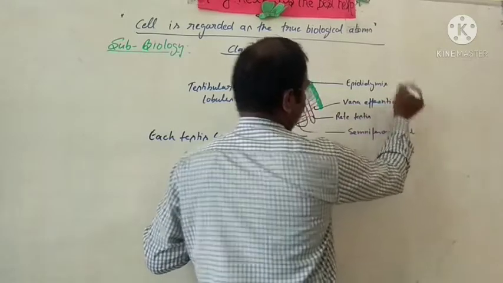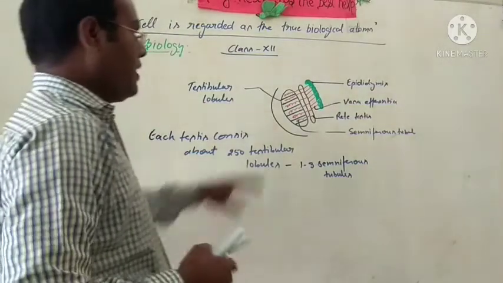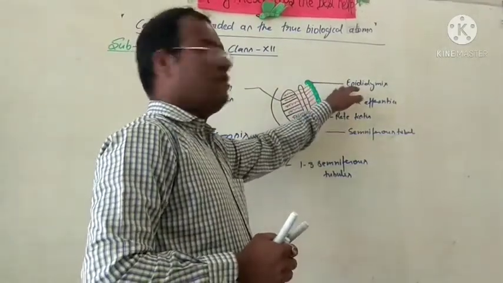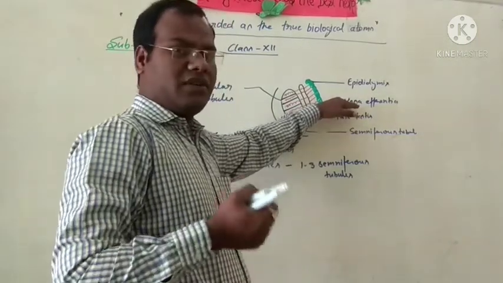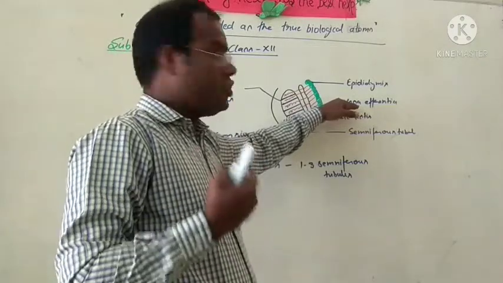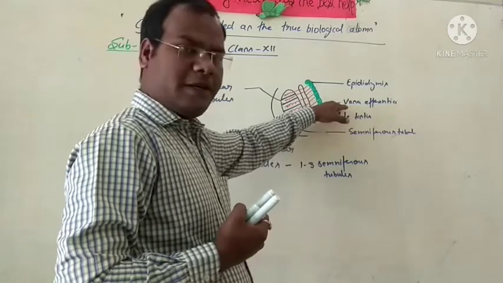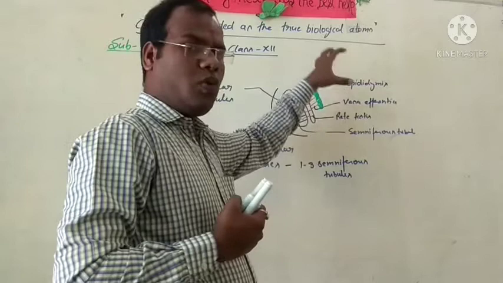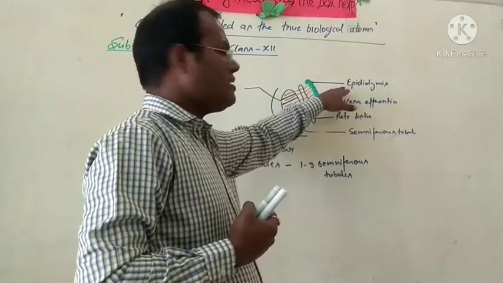These vasa efferentia open into the more coiled structure, which is called the epididymis.